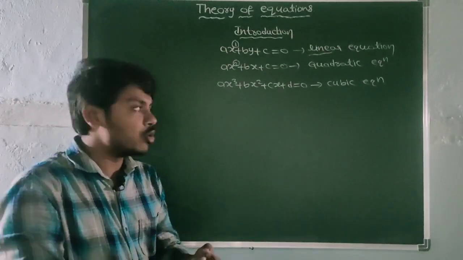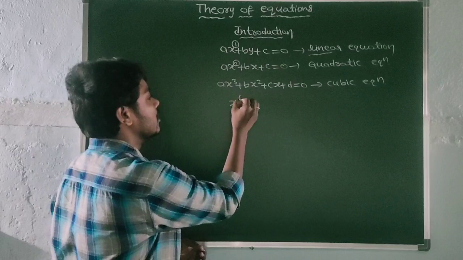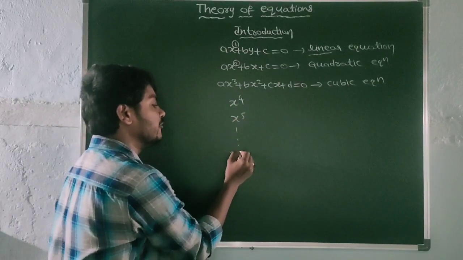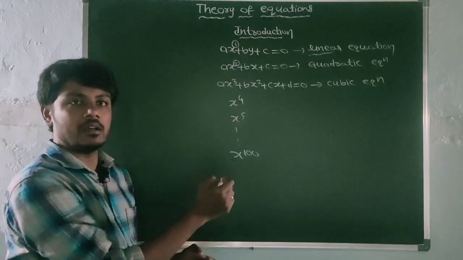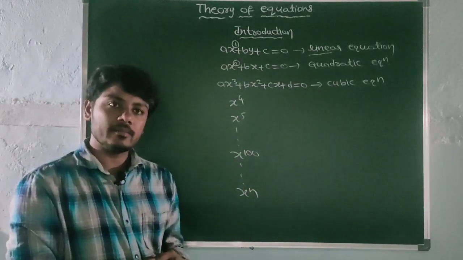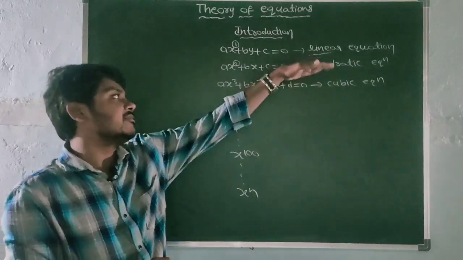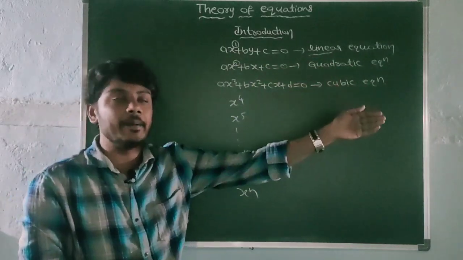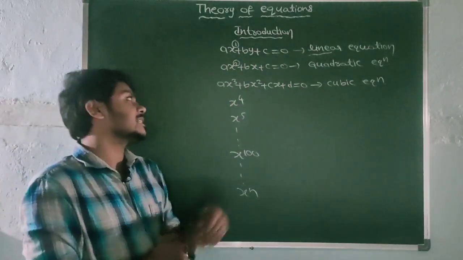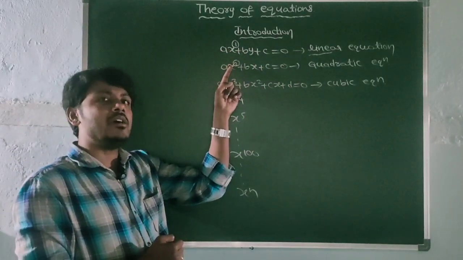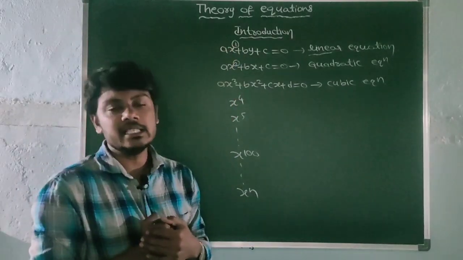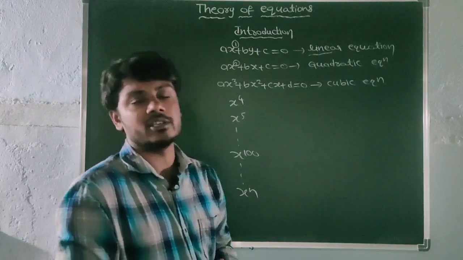If degree is 4, if degree is 5, and so on, if degree is 100, and so on, if degree is n. So clearly these equations are defined based on the degree. The process of discussing each and every power of algebraic term is called the theory of equations.